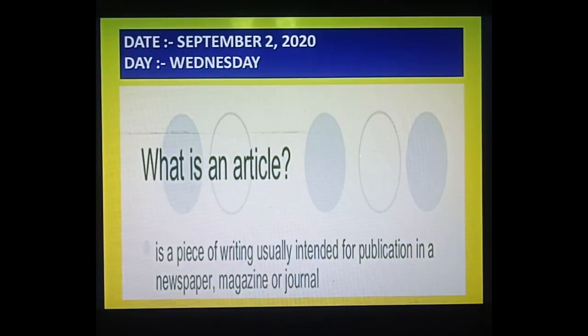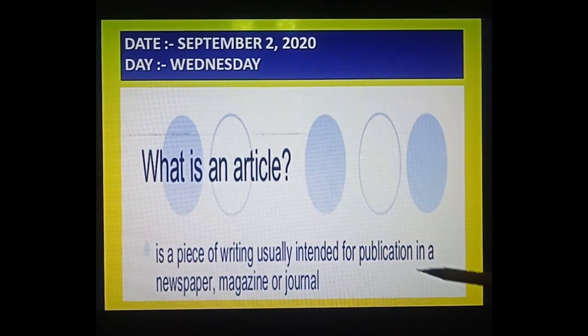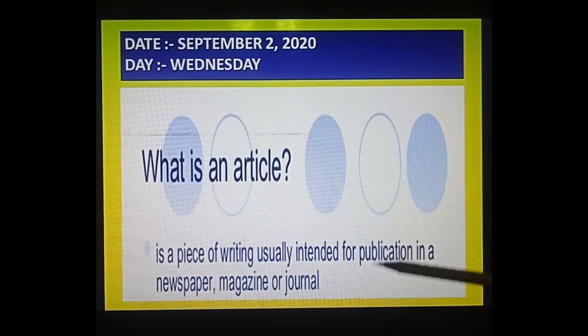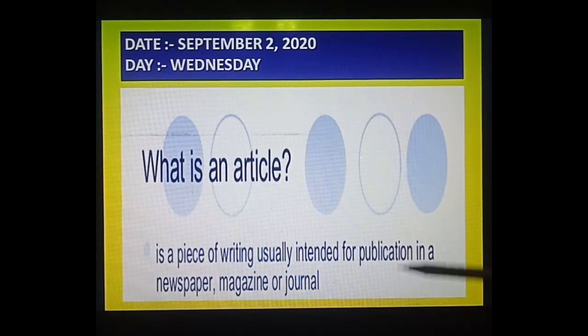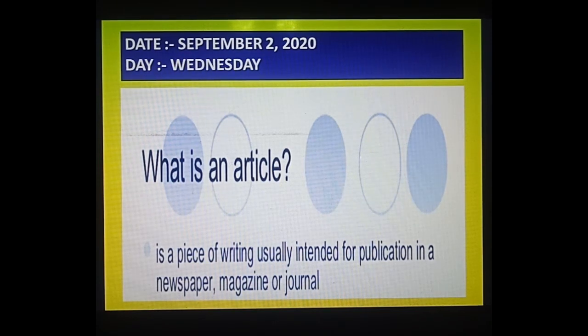Now in today's class we are going to start article. So what is an article? Article, by the name itself, is a piece of writing usually intended for publication in a newspaper, magazine or journal. Whenever you write a piece of writing for a journal, a magazine or a newspaper, that is called an article. But today we will do only a newspaper article.